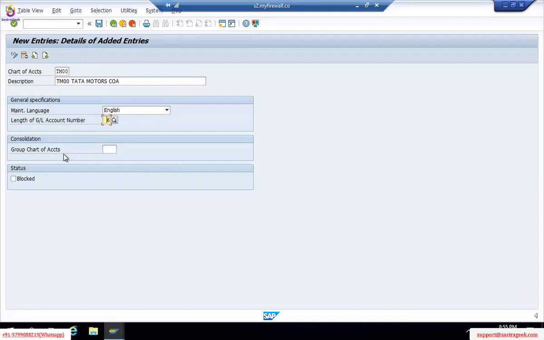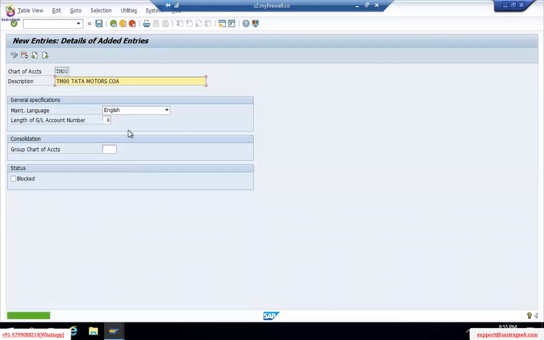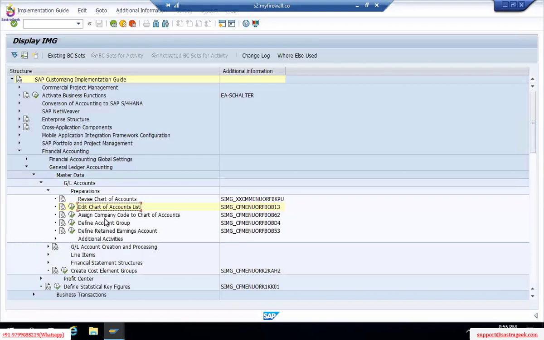Okay, so group chart of accounts, as of now not required, this acts as a consolidation. So group chart of accounts, if you have multiple companies following different ones, we can group it, but here it's not required. We'll just save it. It's a simple step. Okay, so we have just maintained the language, length and we are creating our own variant. Going back, simple, assign company code to chart of accounts.